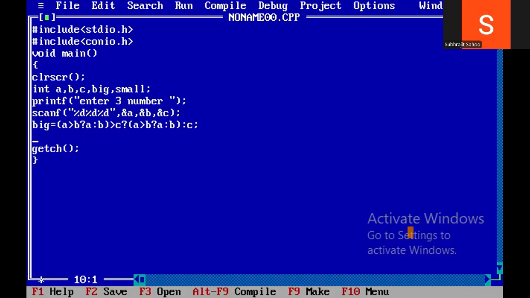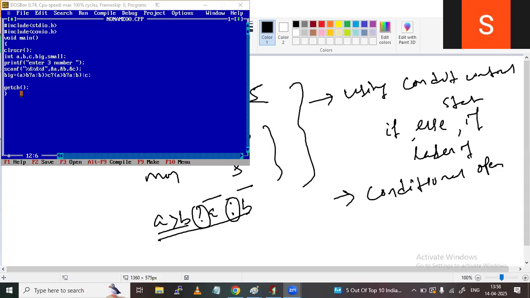Similarly, for the small or minimum number we write the same statement, but we have to use the less than symbol here. I was writing this program and a phone call came, that's why the pause.